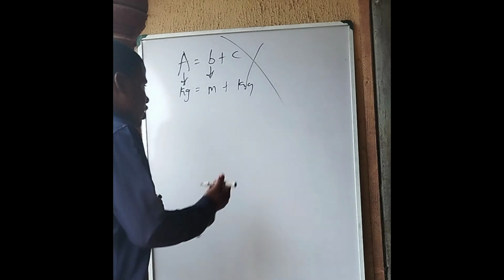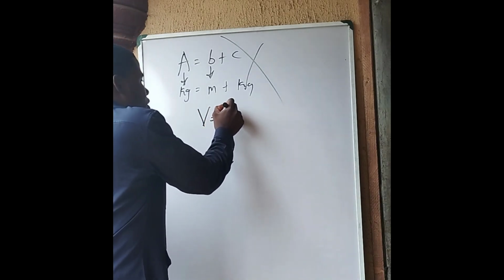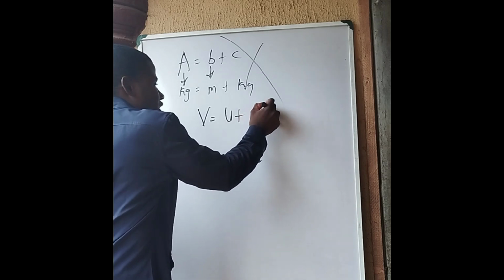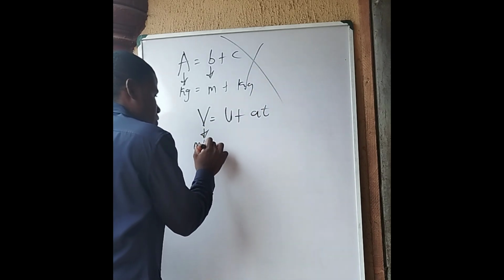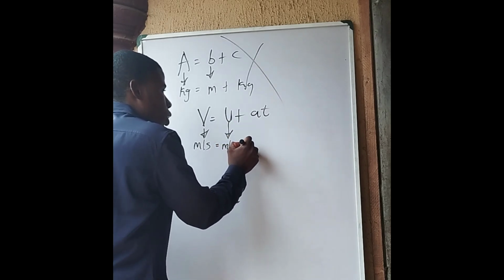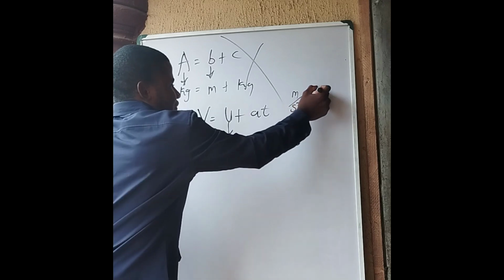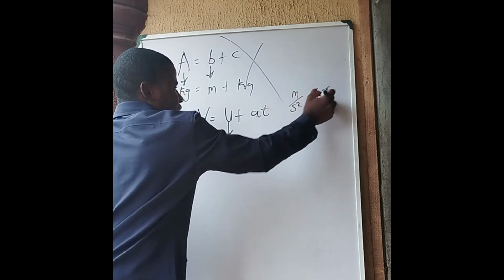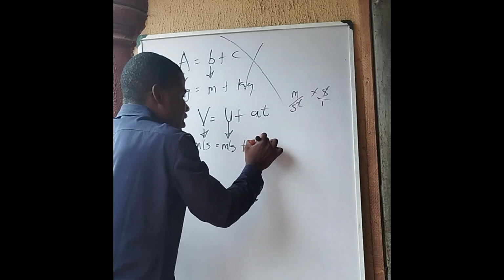For instance, let's prove this. From physics, we are told that the first equation of motion is v equals u plus at. Now, the final velocity is in meter per second, the initial velocity is in meter per second, plus acceleration, which is meter per second squared, times time. So when time cancels, you see that acceleration times time is equally meter per second.